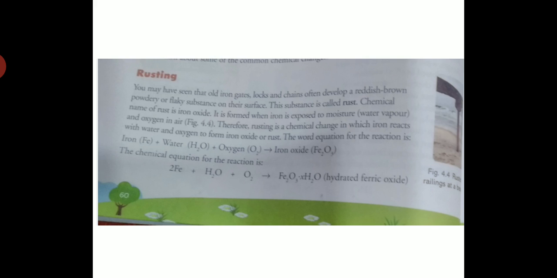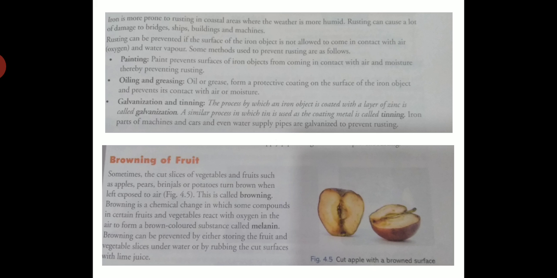Now students, we will discuss how to prevent this rusting. And you know students, iron is more prone to rusting in coastal areas. Coastal area means where the weather is more humid. So rusting can cause a lot of damage to bridges, ships, buildings and machines. So how can we prevent rusting? Rusting can be prevented if the surface of the iron object is not allowed to come in contact with air, it means oxygen and water vapor.